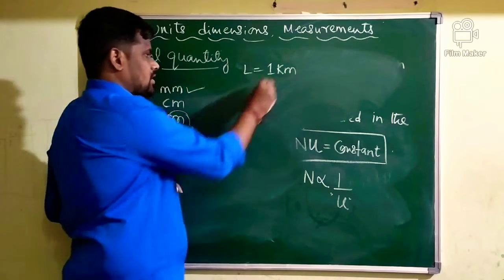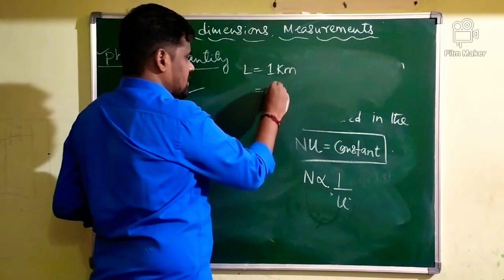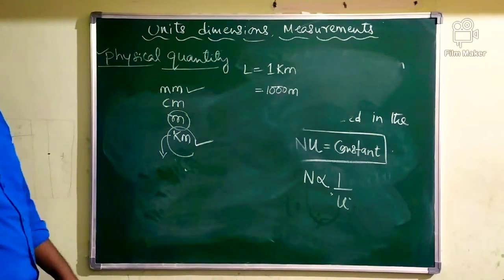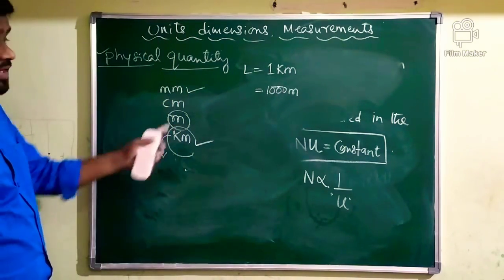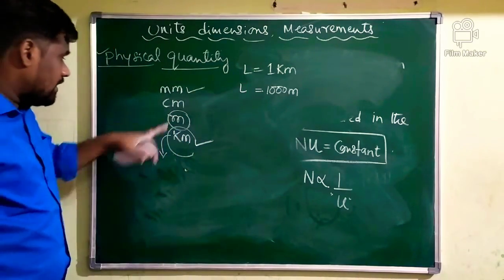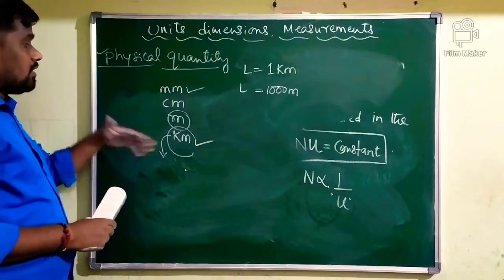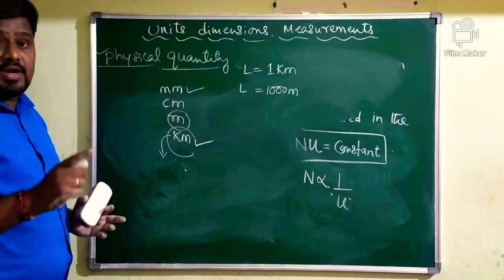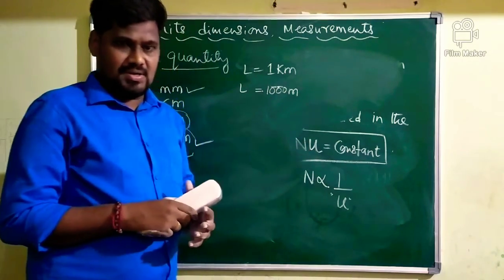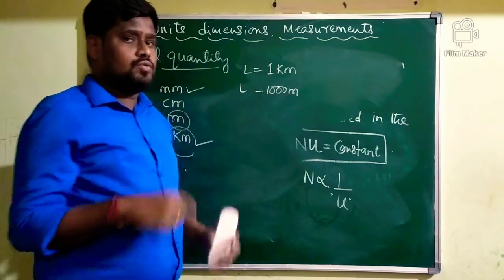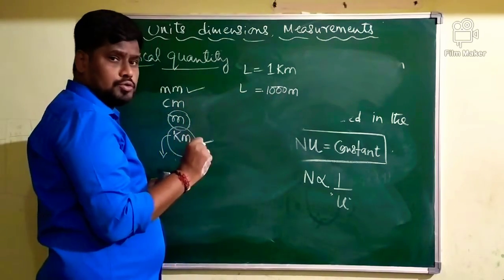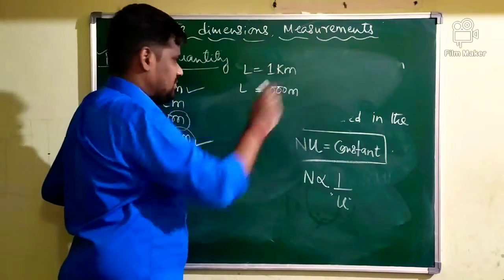If you write in meter, 1 kilometer can be written as 1000 meter. 1 kilometer is equivalent to 1000 meter. Okay. Next, instead of writing in meter, I will write in centimeter. 1 meter equals 100 centimeter. Therefore, 1000 meter should equal 1000 into 100 centimeter.